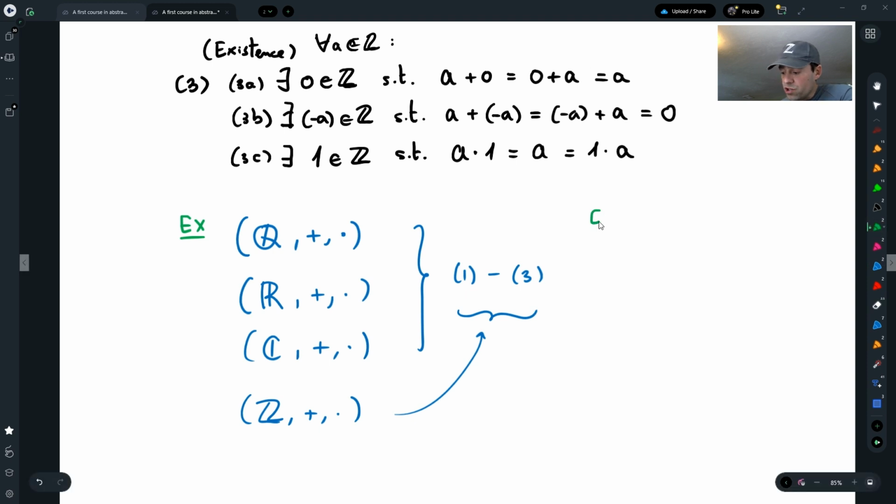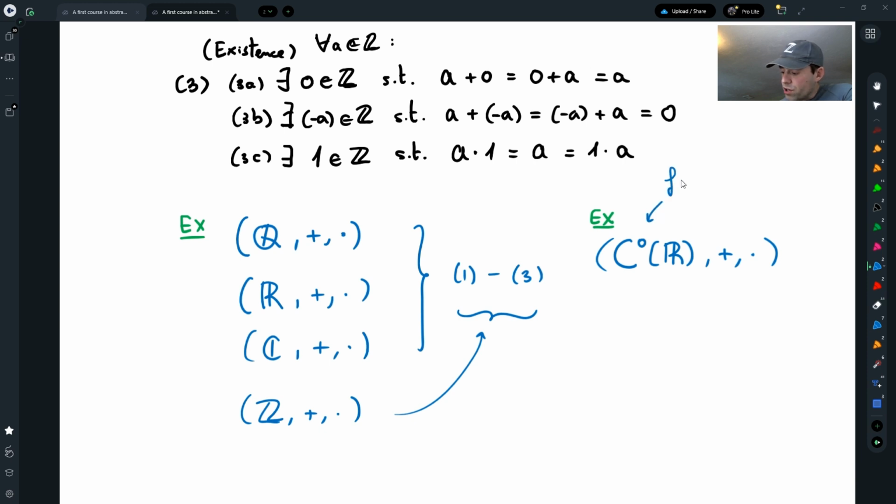But are there other things that satisfy these properties? There are many such things. For example, I can think of continuous functions under addition and multiplication. Here, these are all functions from the reals to the reals that are continuous.